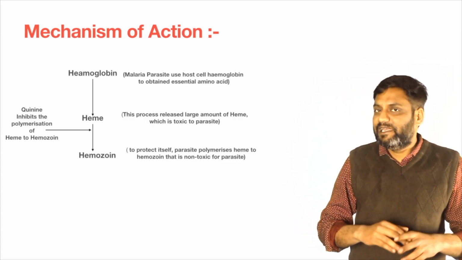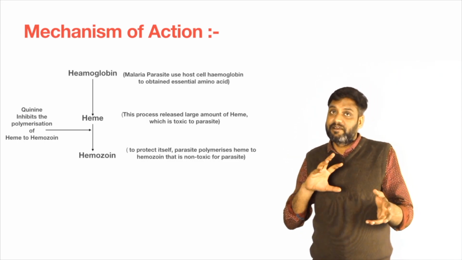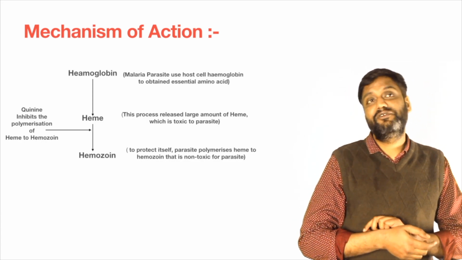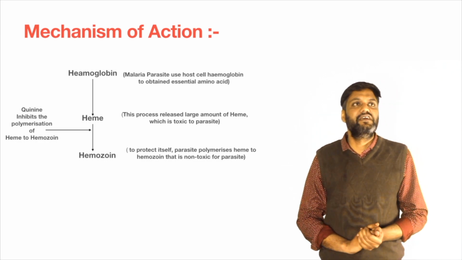So ultimately hemozoin is not formed, the malarial parasite cannot prepare its essential amino acids, so growth is inhibited, and the malaria parasite dies.